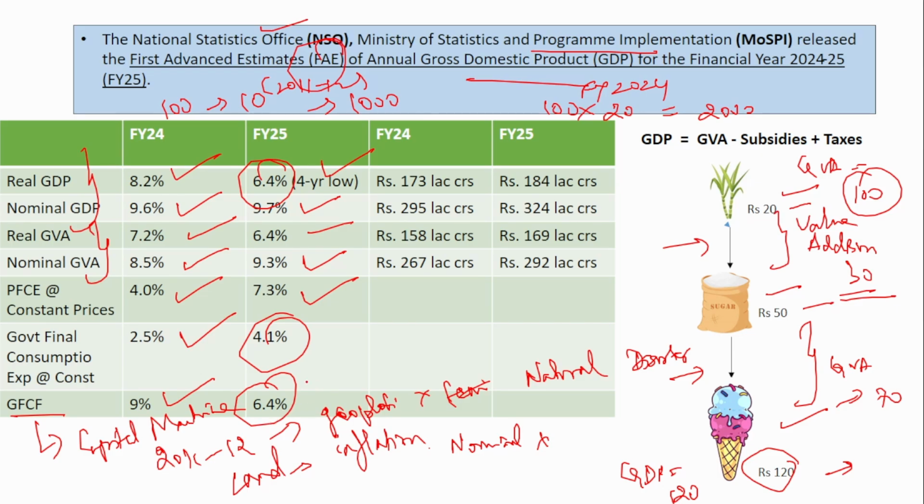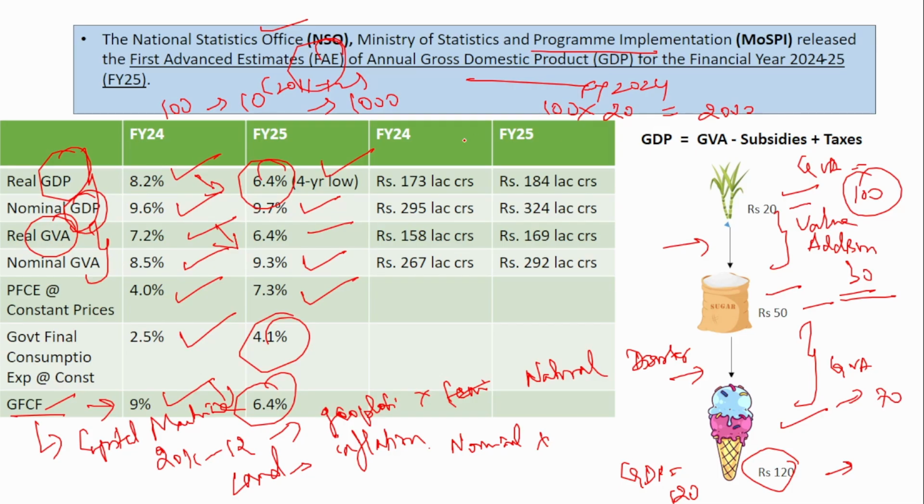So if you look at the trend, the real GDP has gone down, the gross value added has gone down, and then this gross fixed capital formation has gone down. So remember the trend. It is not required to remember all the numbers. Remember the real GDP number, it is very important. The nominal GDP number is also important, and the real gross value added is also very important. And one more thing, remember this trend. The gross fixed capital formation has gone down compared to the previous year.